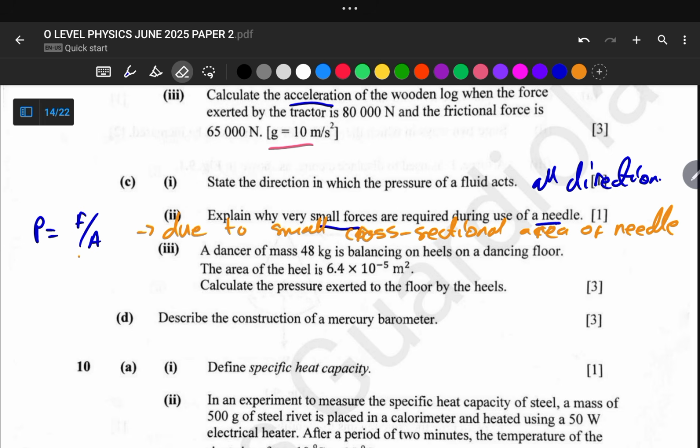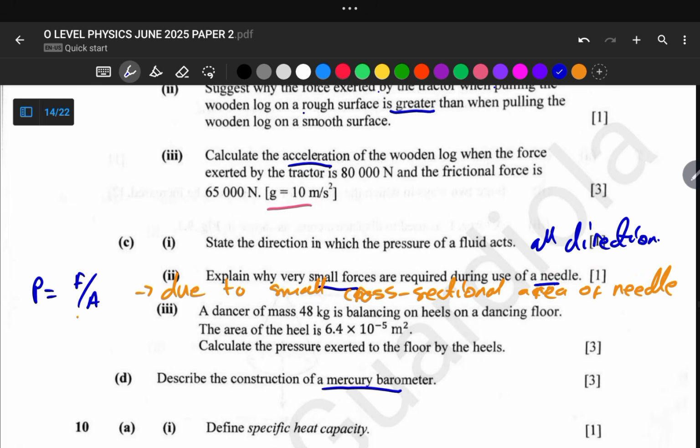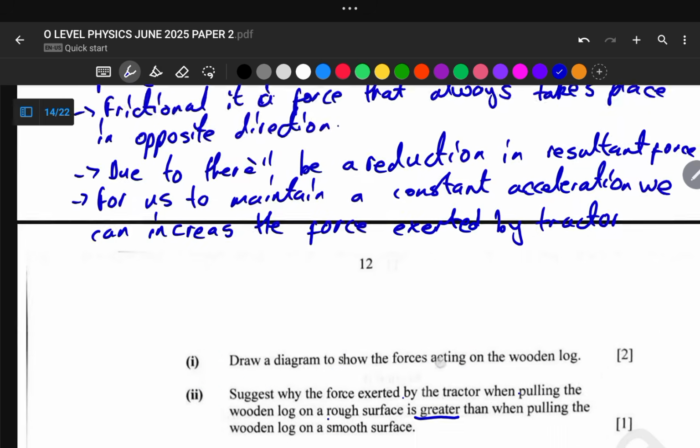Okay, so we are required to describe the construction of a Mercury barometer. So a Mercury barometer is a device used to measure atmospheric pressure, and we have stages of constructing this Mercury barometer.